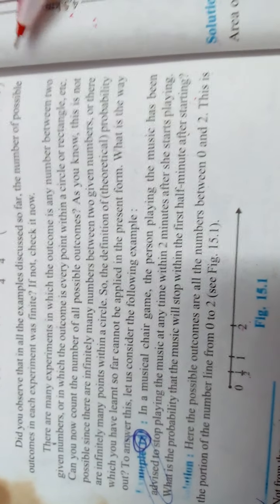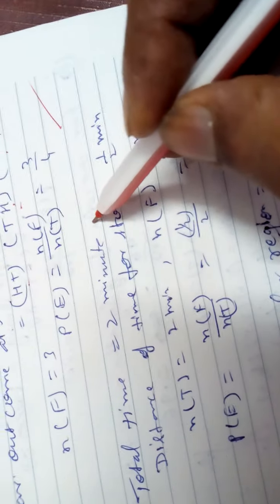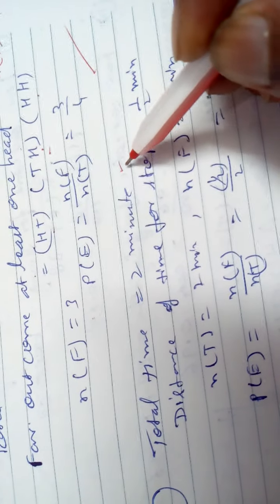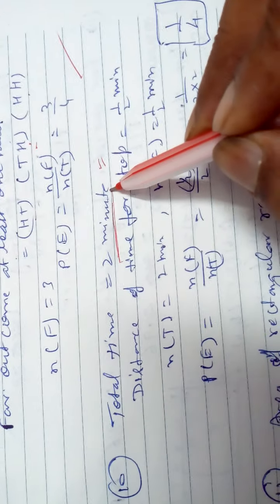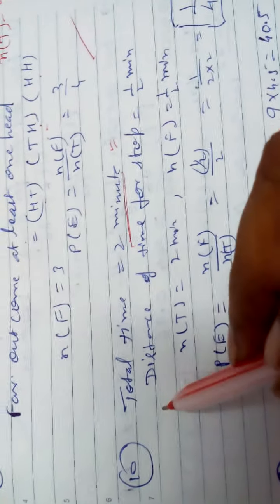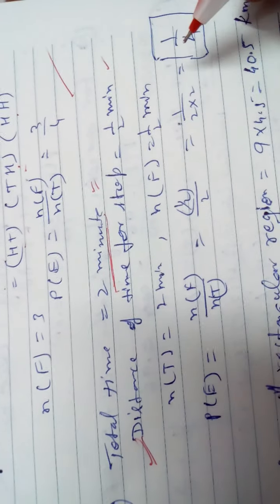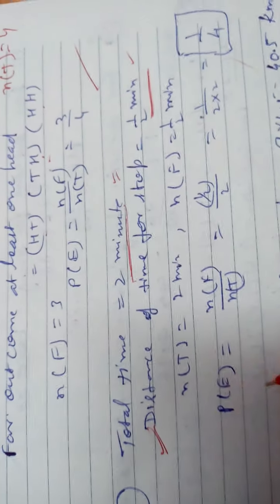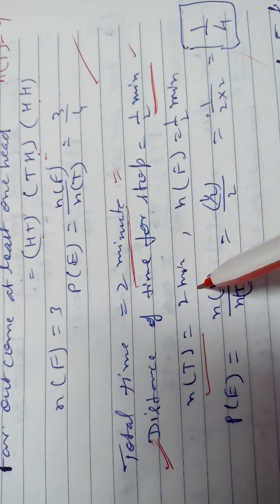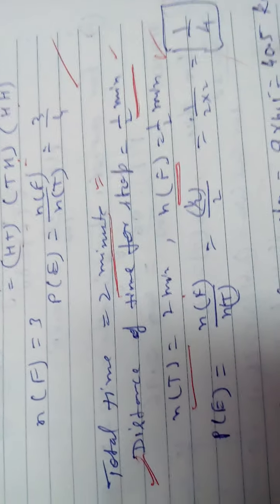So when it stops, it starts again, which means every half minute will be its length. What is the total distance for calculation? It is 2 minutes. It means NT is 2 minutes, the total time taken to calculate. Out of this, your favorable outcome is half a minute, the distance of time from 0 to half. Again it's 0 to half, again 0 to half. So the total is 2 minutes, and the favorable is half a minute.